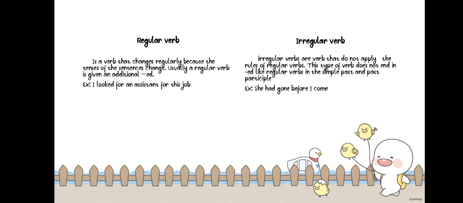And next is the irregular verb. Irregular verbs are verbs that do not follow the rules of regular verbs. It means the opposite of regular verbs. This type of verb doesn't end in ed in the simple past and past participle. As you see in the sentence: She had gone before I came. The verb does not have ed added, because it uses verb 3, since had gone is usually used in a perfect sentence.